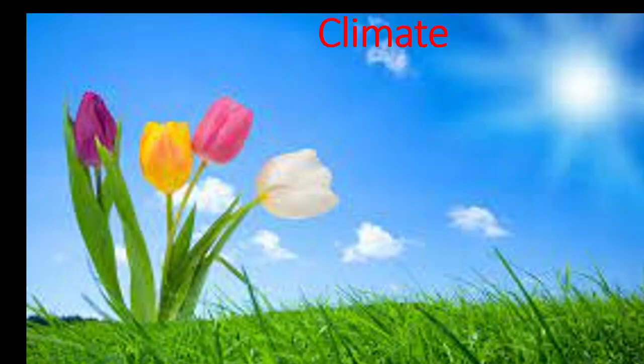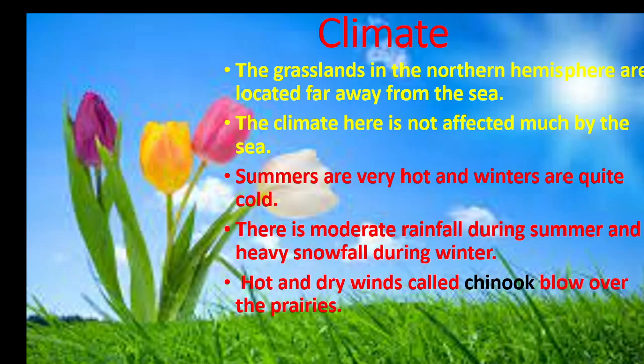The climate experienced in the temperate zone in the northern and the southern hemisphere varies greatly. The grasslands in the northern hemisphere are located far away from the sea, towards the interior of the continent. Hence, the climate is not affected much by the sea. This results in a difference of temperatures during the summer and the winter season. Summers are very hot and the winters are quite cold. There is moderate rainfall during summer and heavy snowfall during winter.